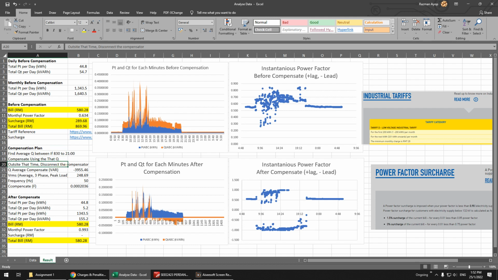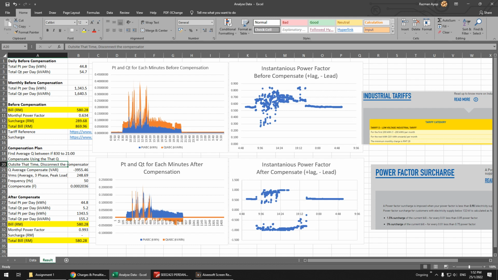So basically, when you look at the load profile, you can see here 8:30 p.m. to 9:30 p.m., the Q is very high, so you want to compensate this. You don't want this because it is affecting your power factor. So you have to compensate that Q during that time only. This one no need because this Q is quite small. So you have to go outside, and then you have to disconnect the Q.